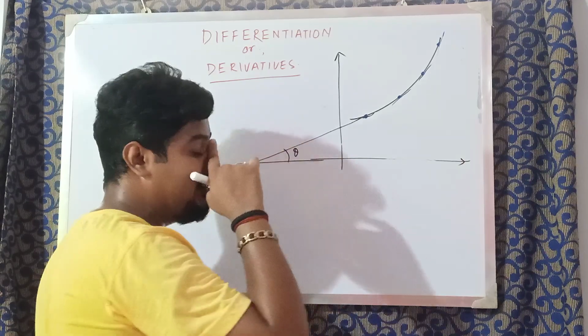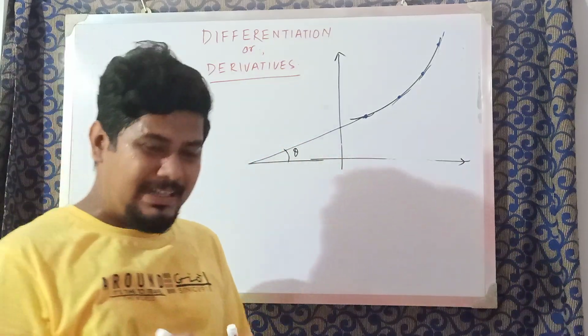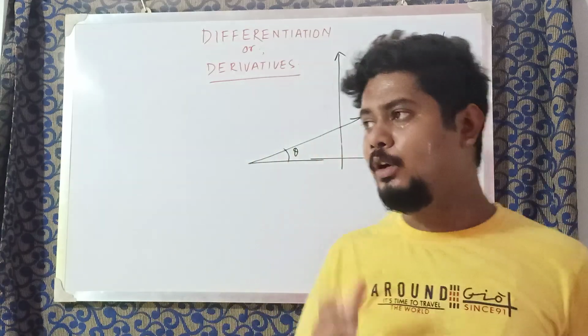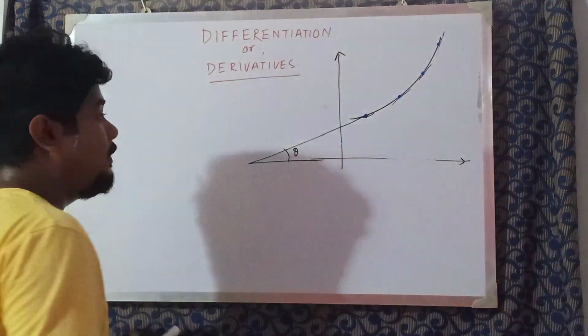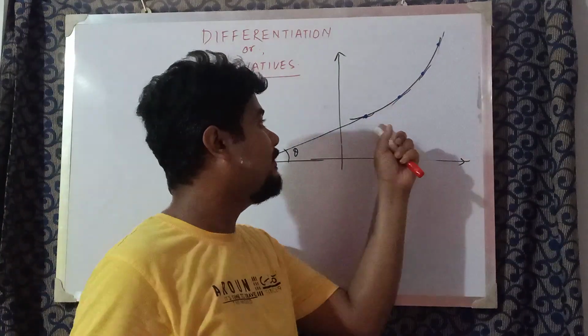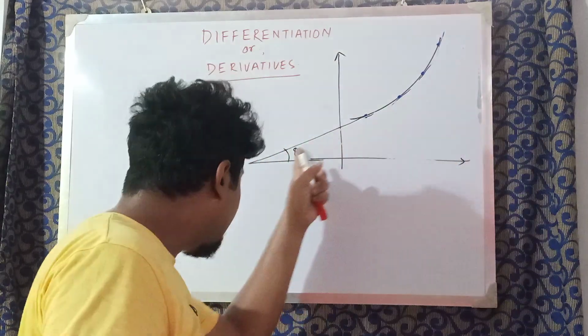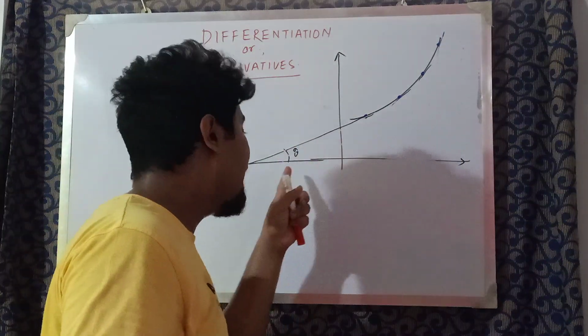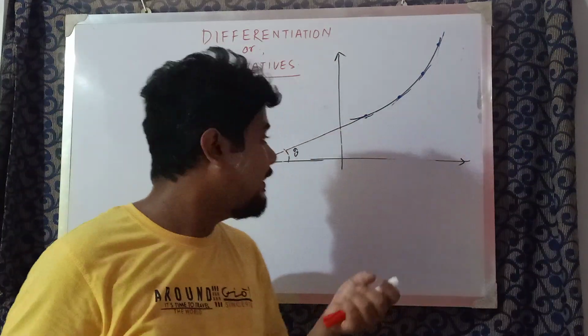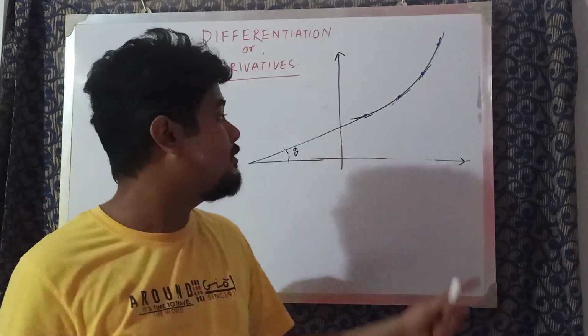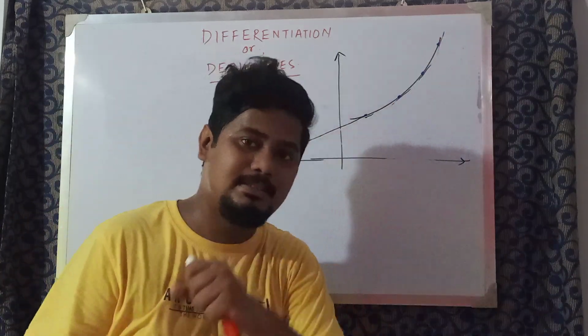Find out theta, find out tan theta. But is it practically feasible? Whenever someone asks you to find the slope at a point of this curve, you will first draw a triangle, then find out theta, then find out tan theta, then you will tell that the slope of this curve at this point is this.